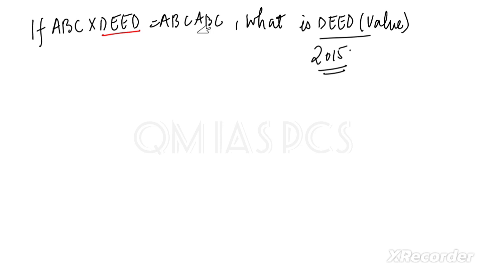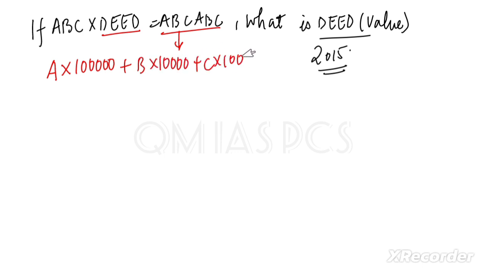So I told you that we have to represent this number ABC. How can we represent it? By expanded form. You should try it. So I was saying: A multiplied by 100, plus B multiplied by 10, plus C. Then A multiplied by 100000, B multiplied by 10000, plus C multiplied by 1000, plus A multiplied by 100, plus B multiplied by 10, plus C. That's it. Any doubt in this topic?